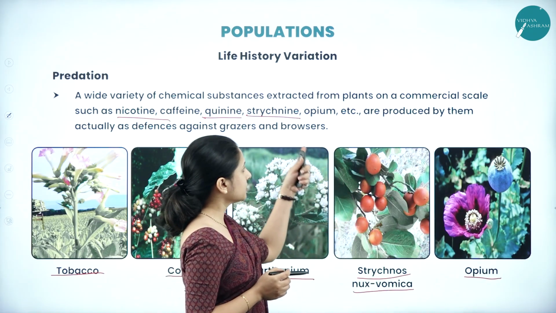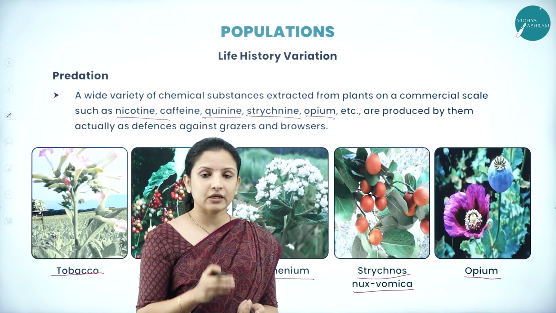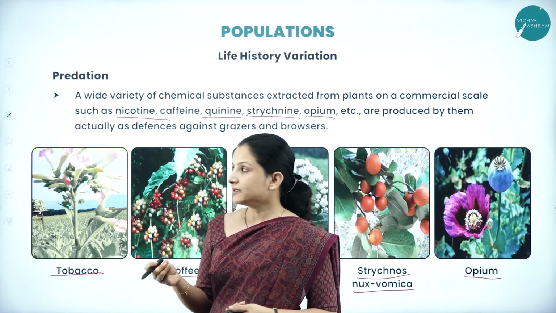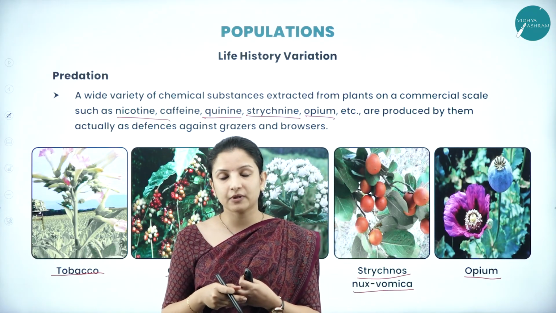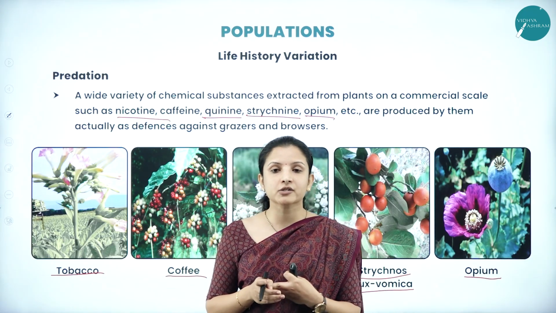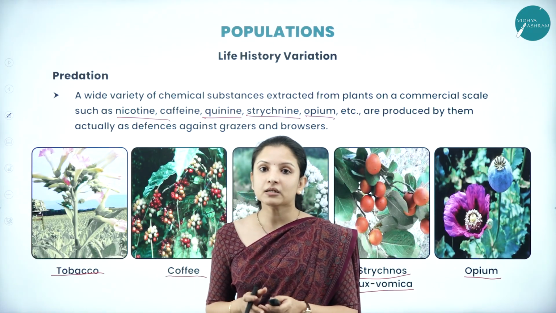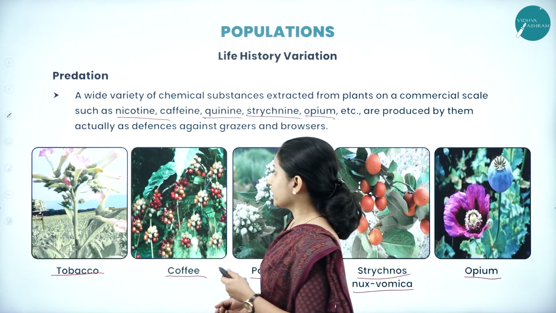The poppy produces opium, which is a chemical compound. Therefore, it is not fed on by predators or by any of the insects. That is how different chemical compounds are produced by plants, apart from morphological structures, in order to protect themselves from being preyed upon by herbivores, insects, pathogens or whatever.